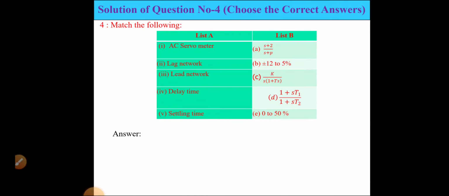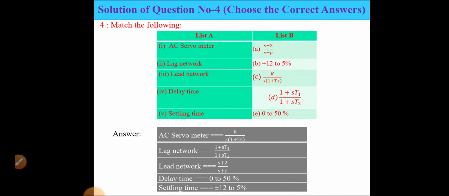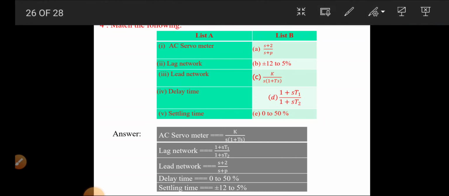So the answer is, the AC servo motor will be K by, that means it is equal to this one. And the lag network is nothing but this one.